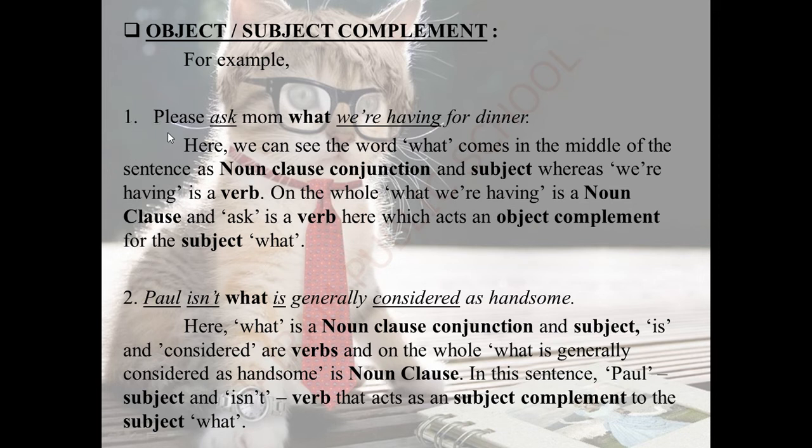See the first sentence. Please ask mom what we are having for dinner. So ask is a verb, I told you, but what we are having for dinner acts as an object for the verb. Why? Because here it is an object. Please ask mom what we are going to ask, what we are going to have for dinner, right? So that is what we are going to ask.